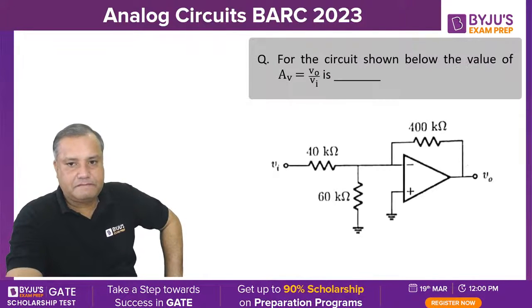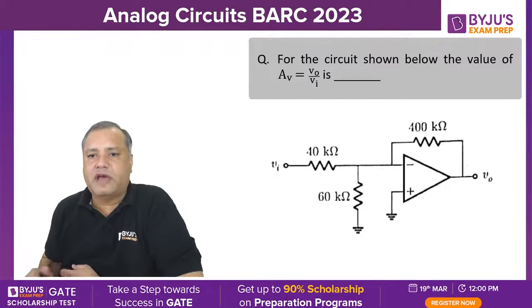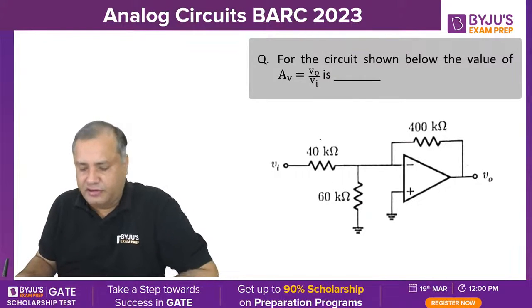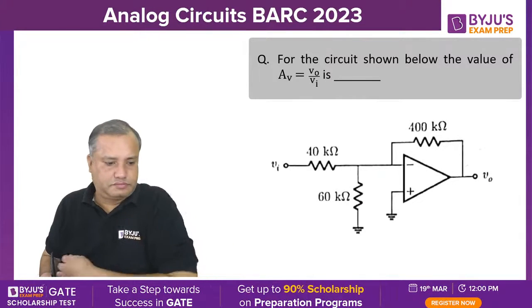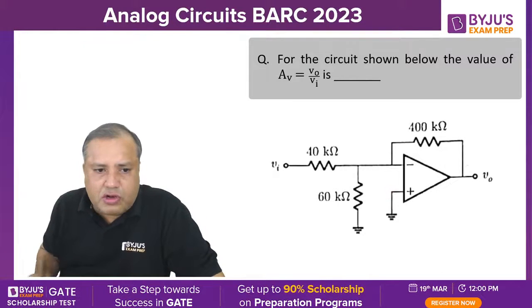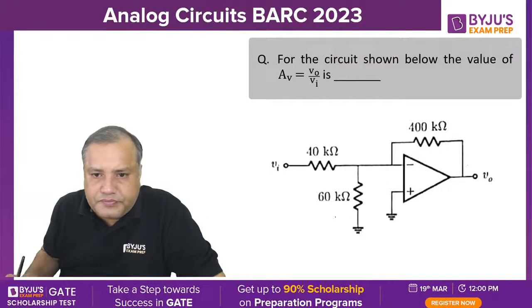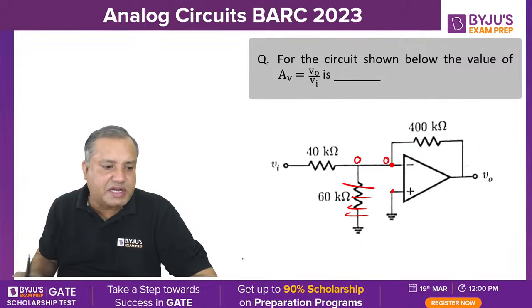Next, see this question. For the circuit shown below, the value of the voltage gain AV, V0 upon Vi. Now see here. According to the concept of virtual ground, this potential will be 0. If this is 0, this is also 0. So 0 means ground. This 60 kilo ohms is virtually disconnected from the circuit.